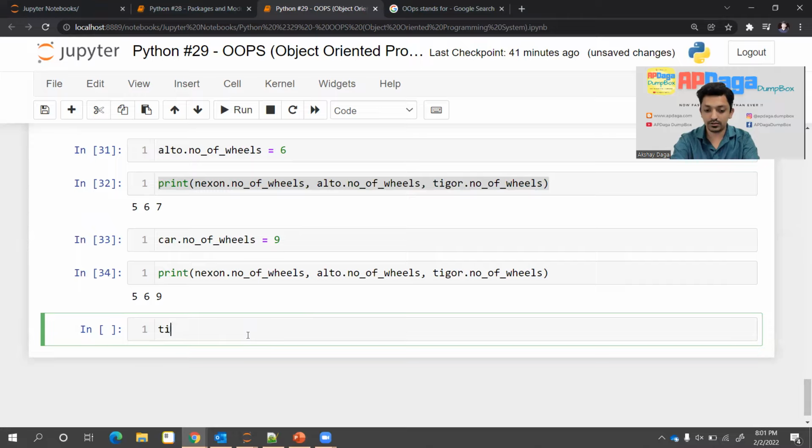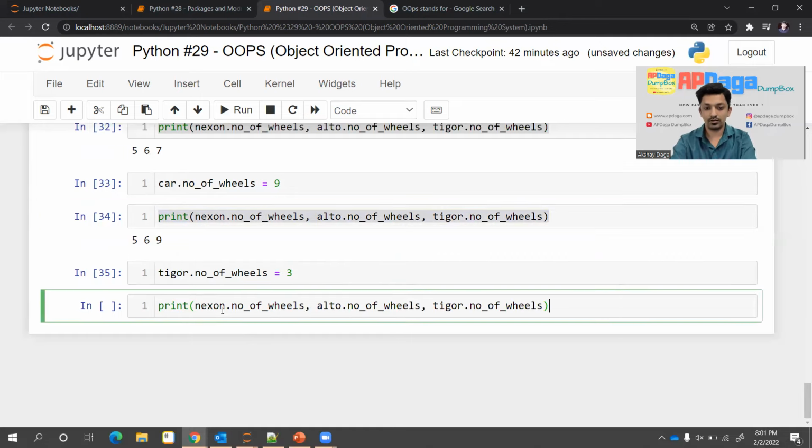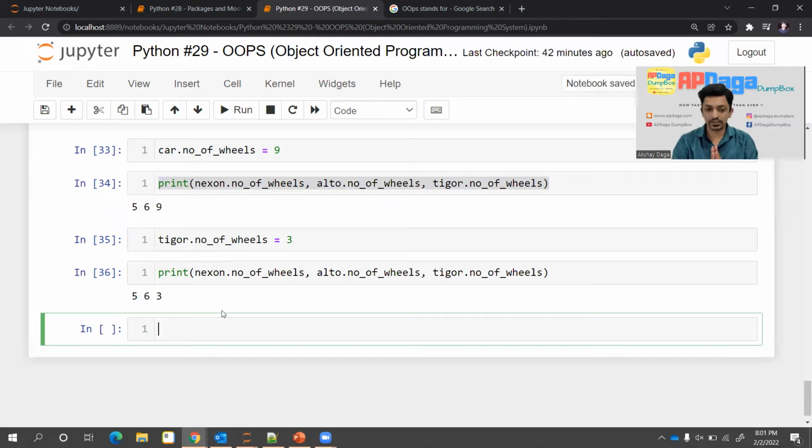And if I change the value for Tigor manually using object dot number of wheels, let's say if I change it to 3, and if I print that, okay, so 563, that was expected.